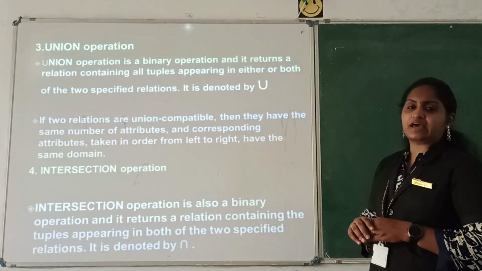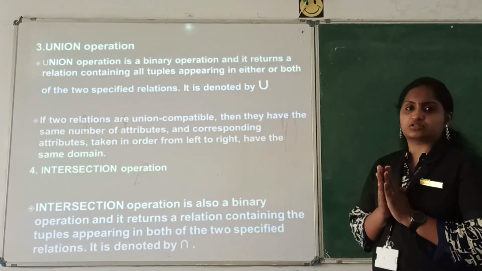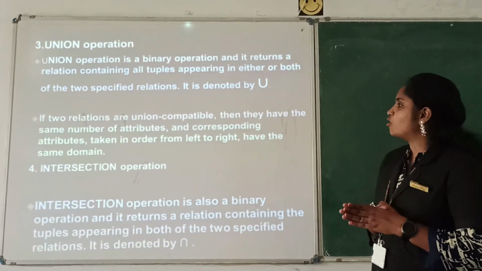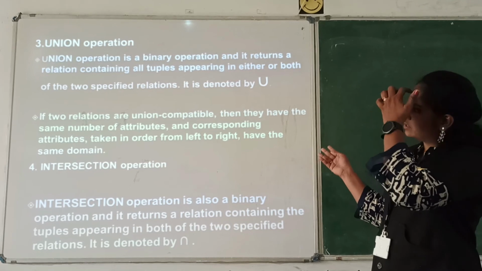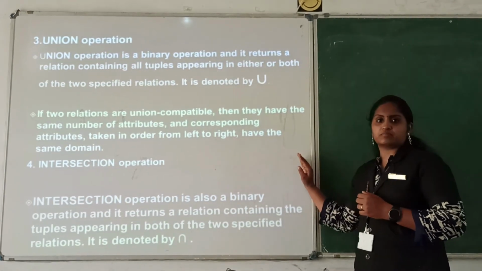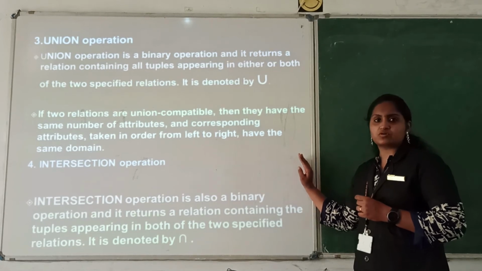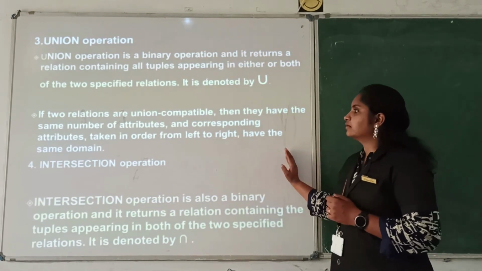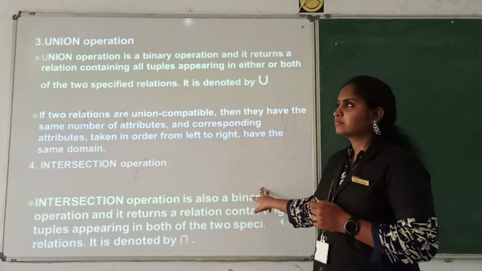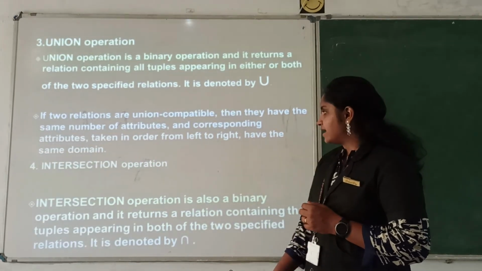Union means you can combine two or three tables with the columns. If relations are union compatible, the same number of columns should be given for both tables. Then only you can add the content. So that is the union operation. And the next one is intersection.